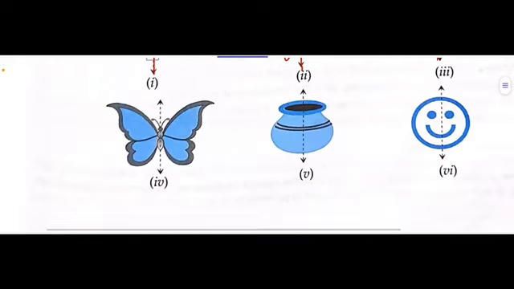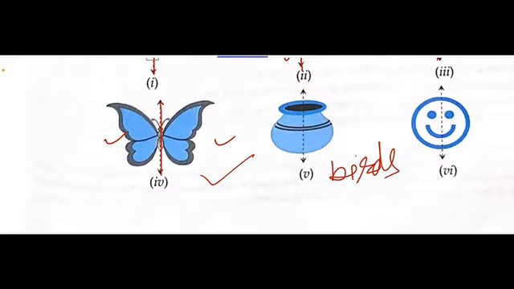Like if you see this butterfly, if I draw a line in the center of it, these two parts are equal, completely same. Fine. So we have so many natural examples. Nature also makes everything in symmetry, in a balanced way. You just see the butterfly, you just see the birds. Fine. They are also symmetrical. Their both wings are symmetrical. Our face is also, even our whole body, our two arms, legs, everything is symmetrical.